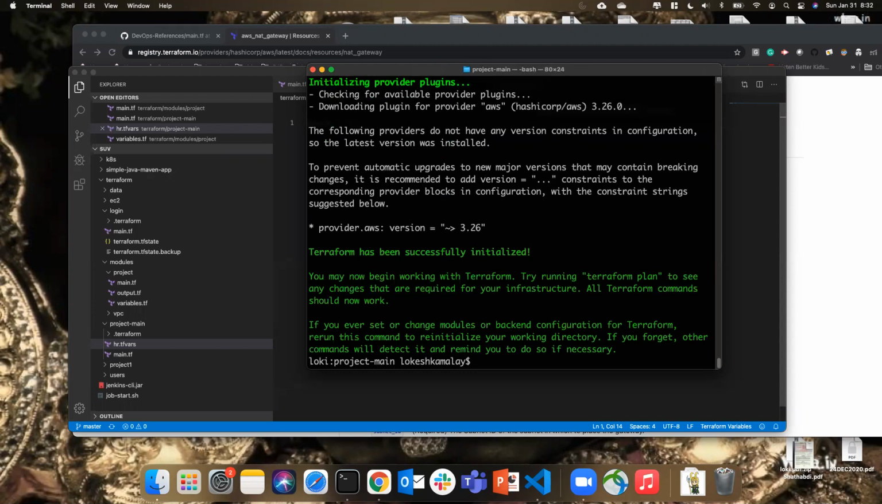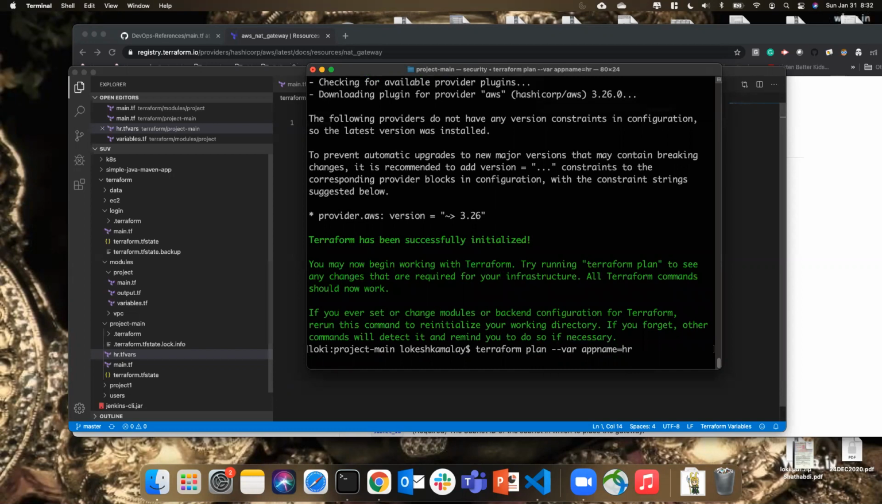Then it is done. Now let me go ahead and run Terraform plan with var file is equal to hr.tf. So since it is just only one variable, either you can pass it like this, or if you just want to override one variable, we can also do it with a single variable, dash dash var app name is equal to hr. You can also pass it like this if it is one variable. Okay. So let's see what the plan says.